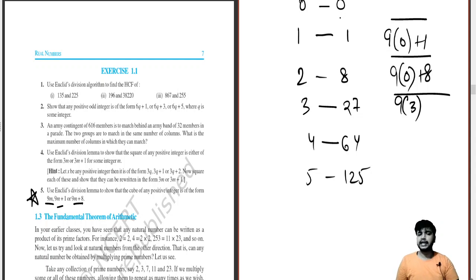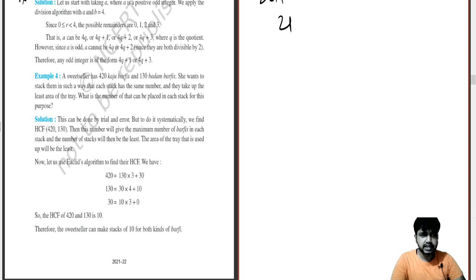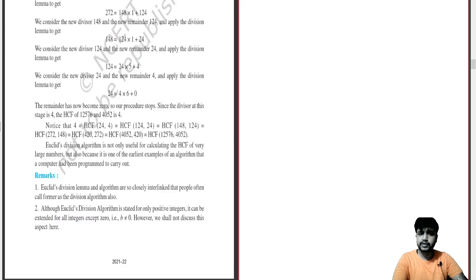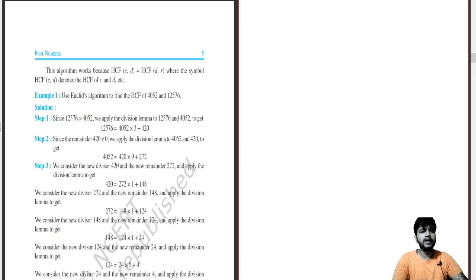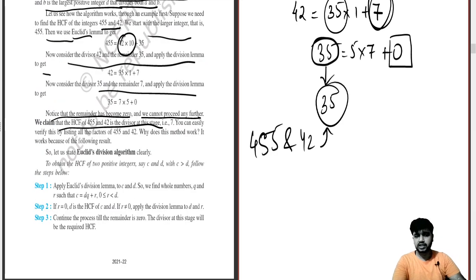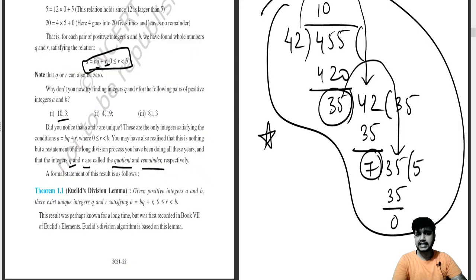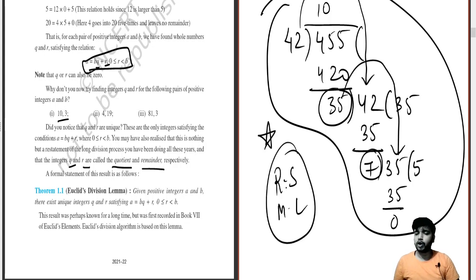Obviously I will be taking it to the second exercise in the next class. Till then you can go with the sums. This will not be a very difficult chapter for you. You just have to follow the basic HCF tricks to complete it. In the next class we will deal with the next chapter. Till then, I hope you will be practicing the sums from your exercise books. Obviously you can consult RS and ML Agarwal, which are the basic books all over India.